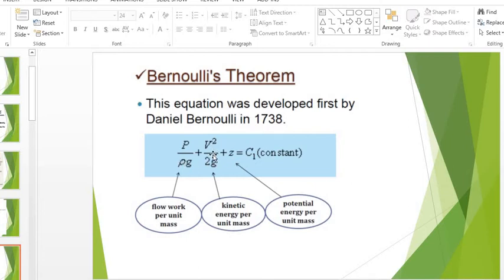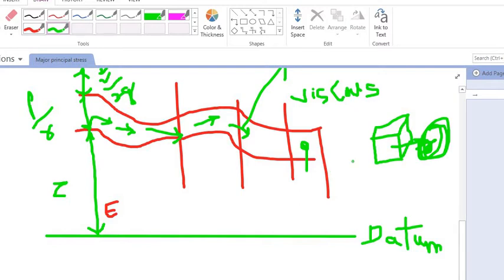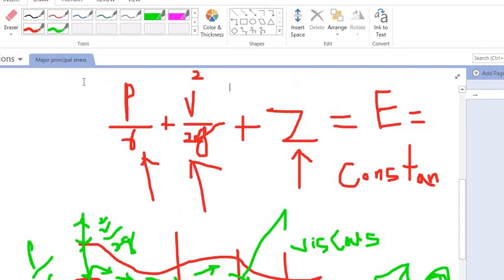P upon gamma plus V square upon 2g plus Z is equal to C1, and this is energy, and this is measured in meter. So remember this. This energy is measured in meter.